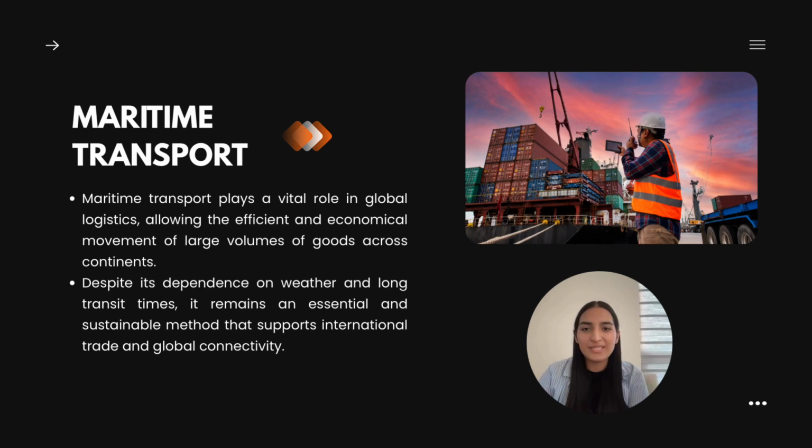To conclude, maritime transport plays a very important role in global logistics and the world economy. It enables the efficient and economical movement of goods between continents, creating a strong connection between countries. Even though it faces some important challenges such as weather dependence and slow transit, it continues to be one of the most sustainable and essential systems for international trade. Thanks to maritime transport, millions of products can reach their destination safely every day.